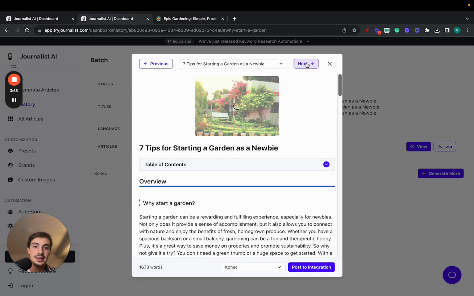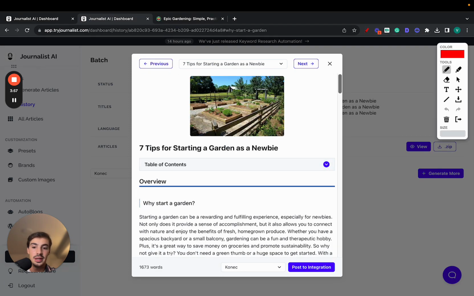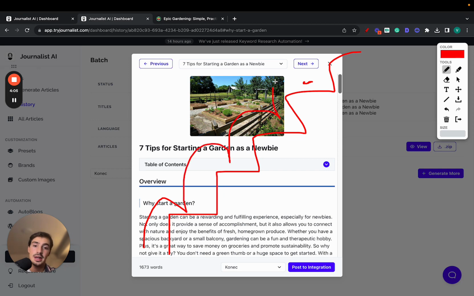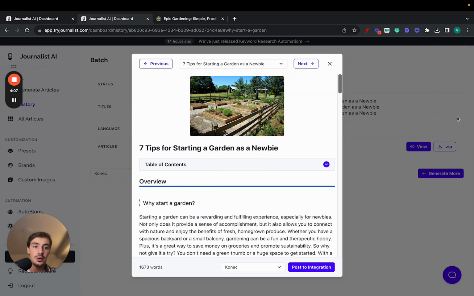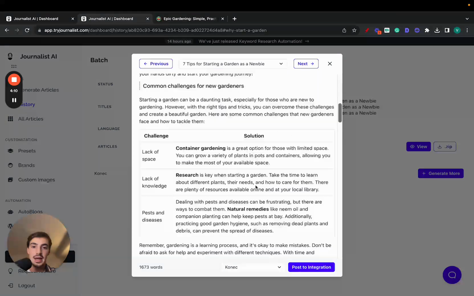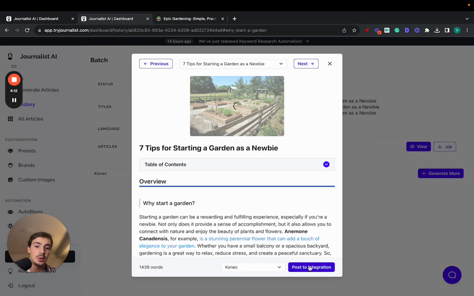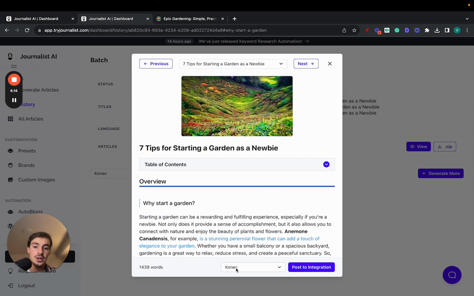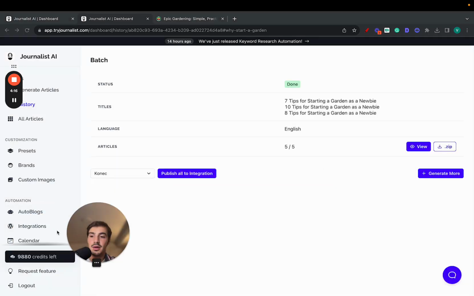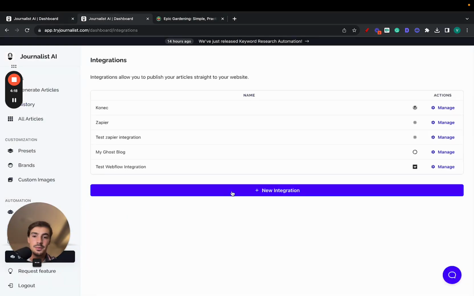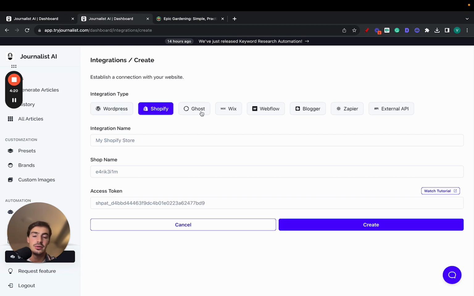So this is the power, right? If we were to do the ladder again, we'd be starting from up here because we generate the images for you, we get the videos for you, we do the internal links for you, external links for you, calls to action, we do all that for you, right? All this generated with AI, right? And I can skim through all this and I can post them to my integration. In this case, my integration is my WordPress site, but if I wanted to, I could post these to WordPress, Shopify. If you have an e-commerce store, you can essentially automate the blog part of it.